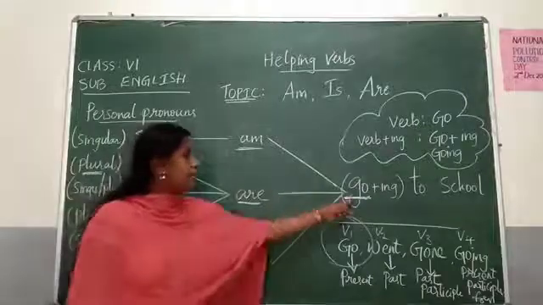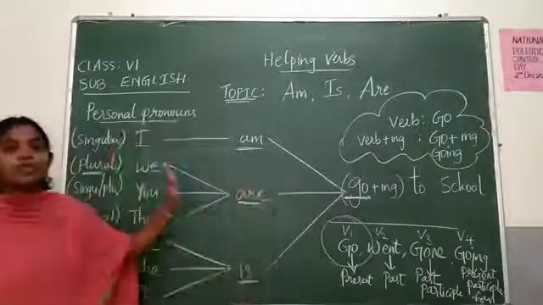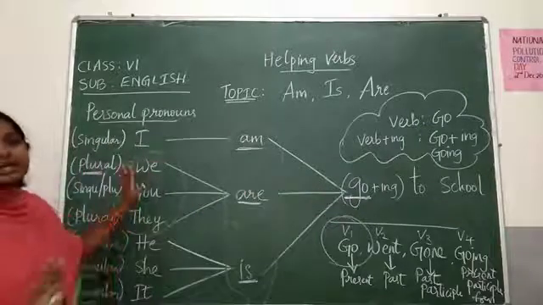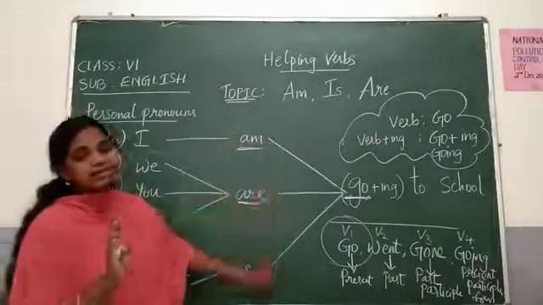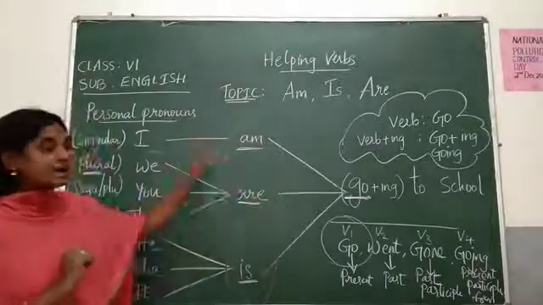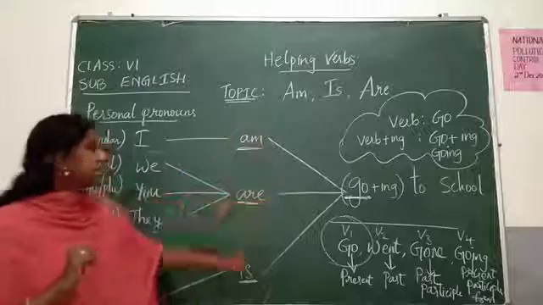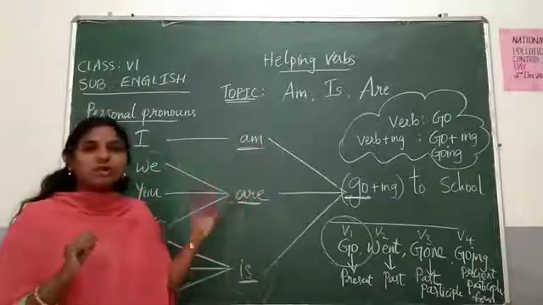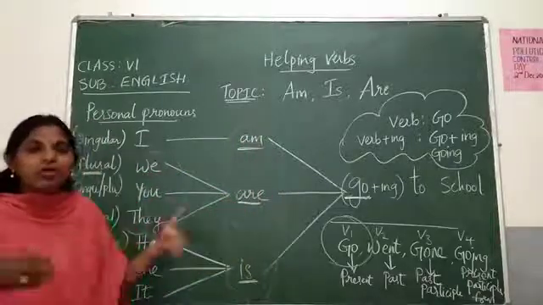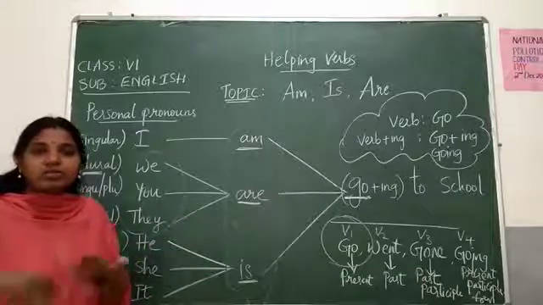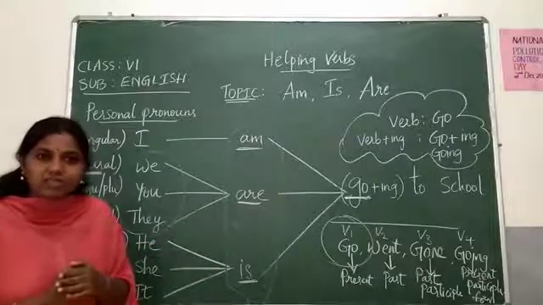These words are helping this main verb go. See, now I will give you a clear-cut understanding why we are calling these words as helping verbs, because let us read this sentence without using these helping verbs. I going to school, is that giving any meaning? We going to school, she going to school, he going to school. Is that a proper English?